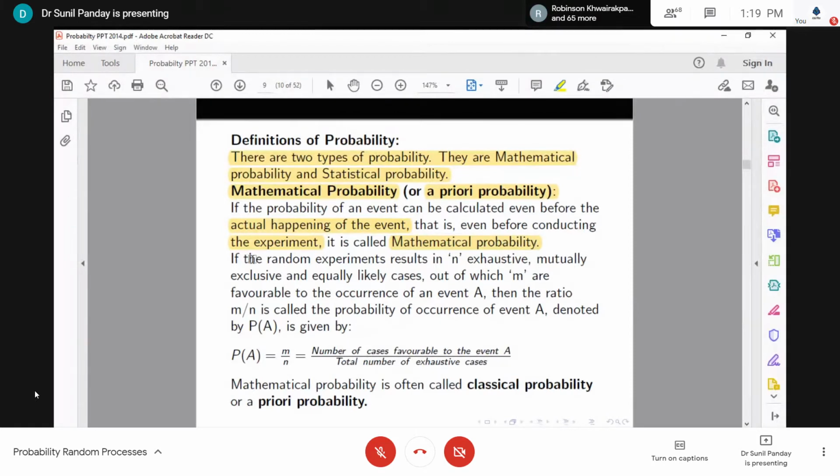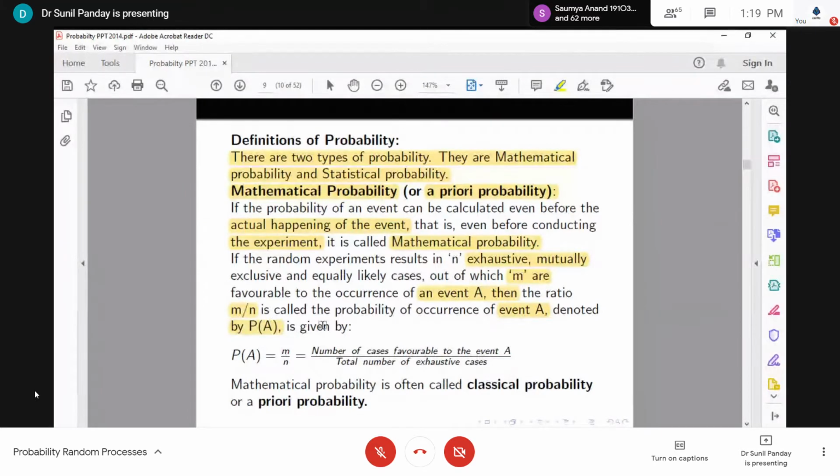You know this from your ninth or 10th standard. If a random experiment results in n exhaustive, mutually exclusive and equally likely cases, out of which m are favorable to the occurrence of an event A, then the ratio m by n is called the probability of the occurrence of the event A and denoted by P(A).